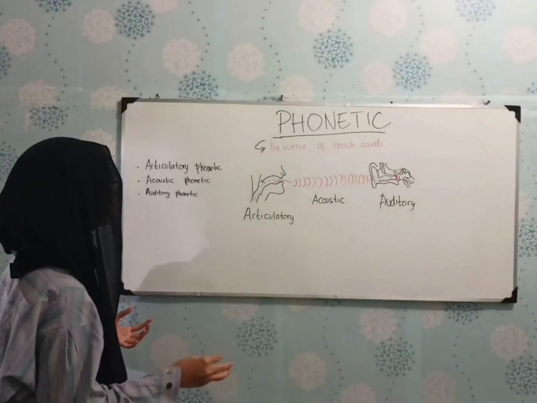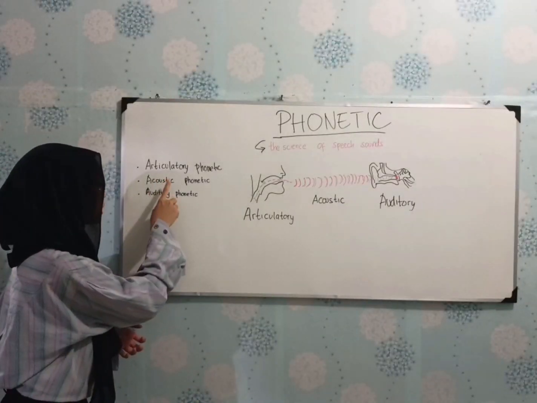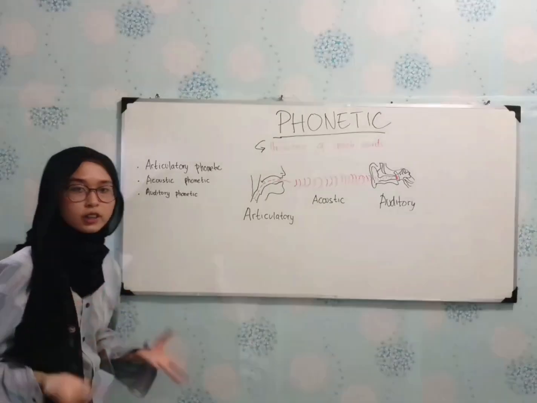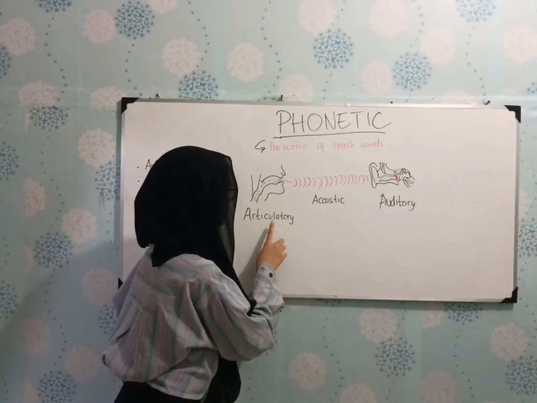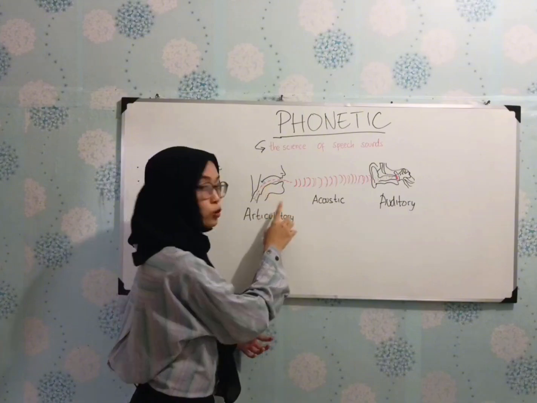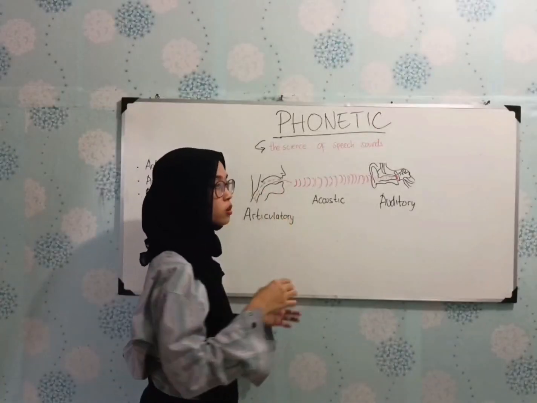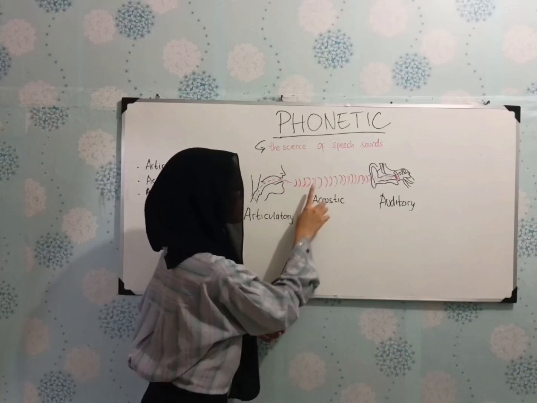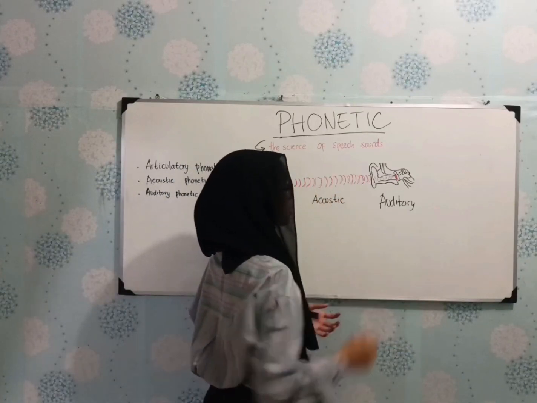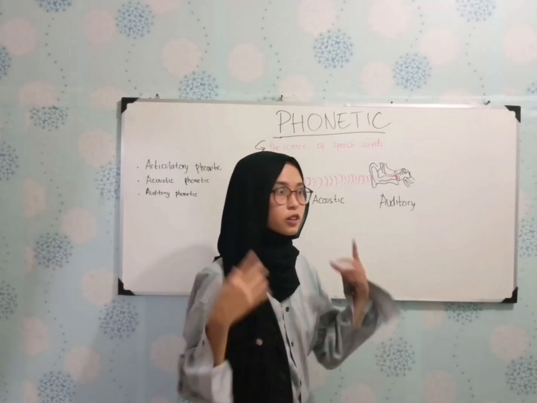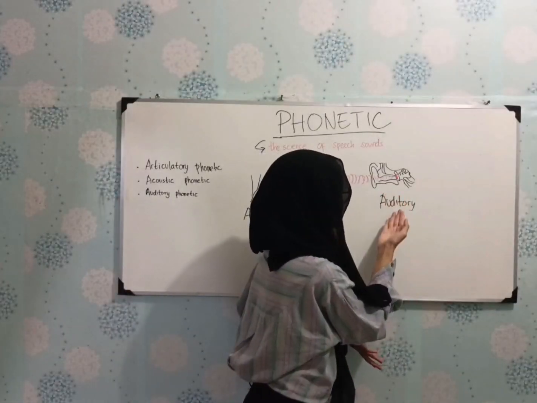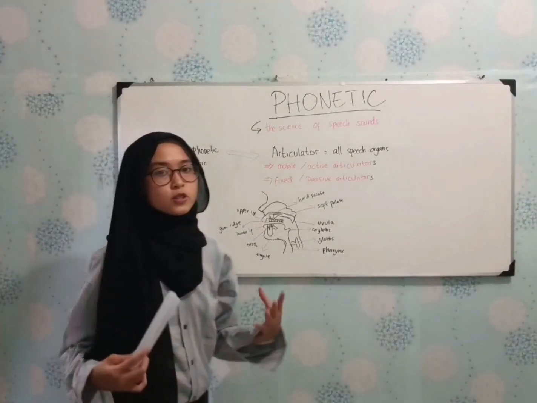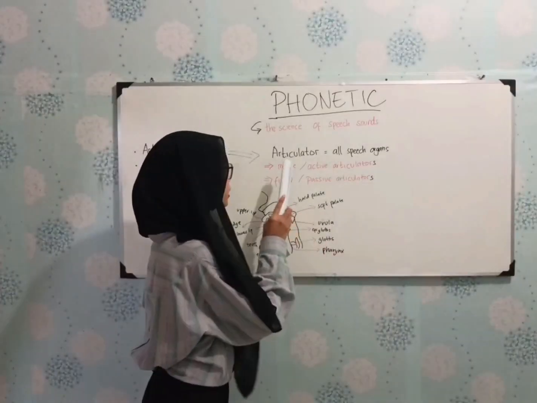There are three major branches of phonetics: articulatory phonetics, acoustic phonetics, and auditory phonetics. Articulatory is how sound is produced by humans using all the speech organs. Acoustic is how sound is transmitted by air, and auditory is how sound is perceived and heard by the listener or human.